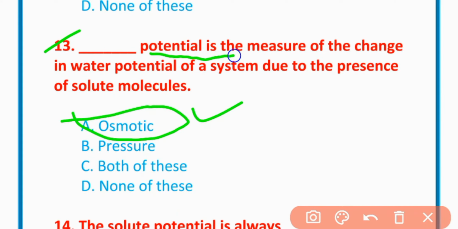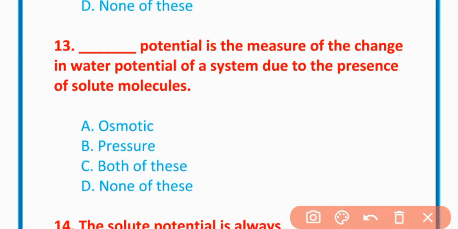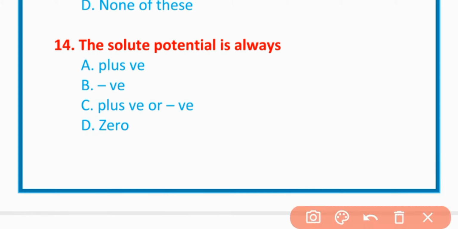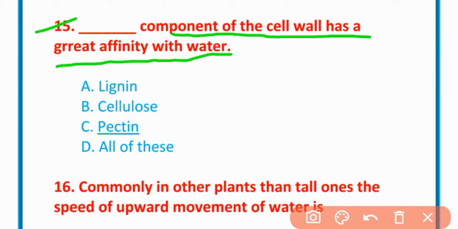MCQ number 13. Osmotic potential is a measure of change in water potential of a system due to the presence of solute and membranes. Option A is correct. MCQ number 14. The solute potential is always negative. Option B is correct. MCQ number 15. A component of the cell wall has great affinity with water. Option D is correct. Lignin, cellulose and pectin are components of the cell wall.